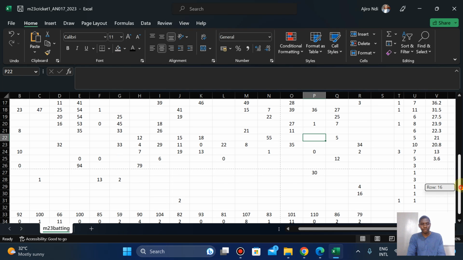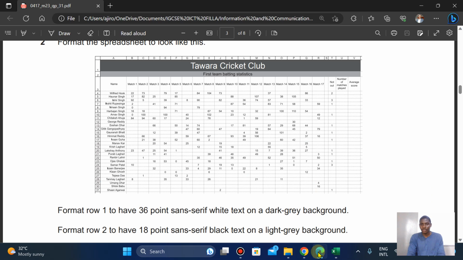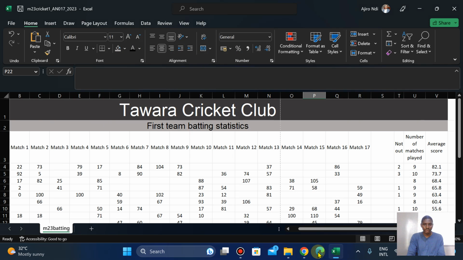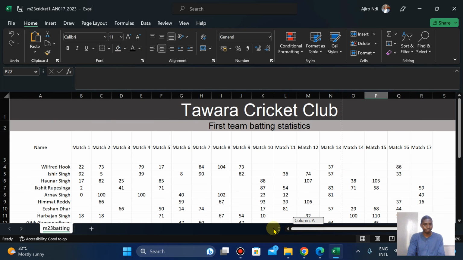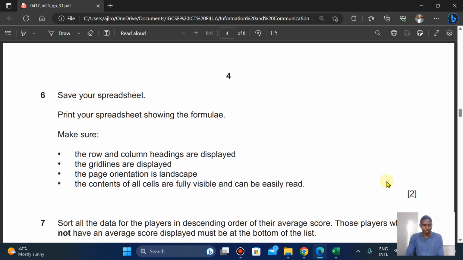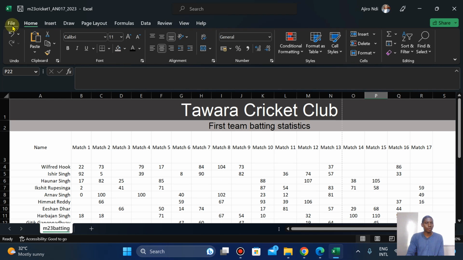So let's go back to ensure that has been done. Numbers of matches, average, not out, 17. Okay, I think that has been done. So let's go back. Print your spreadsheet showing the values. So let's print it. So click on File.